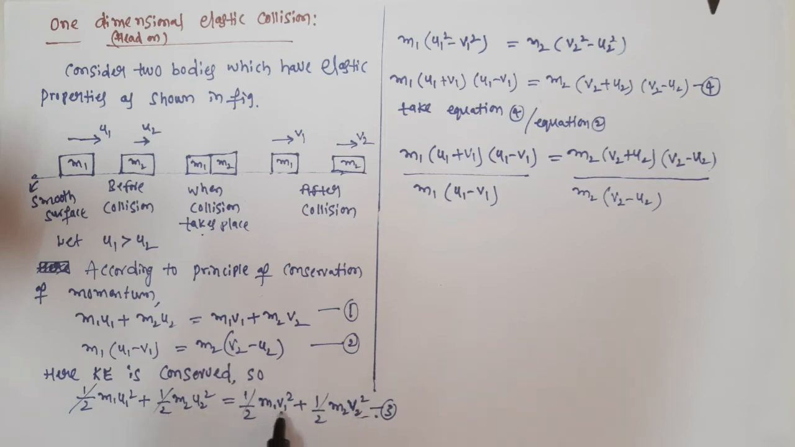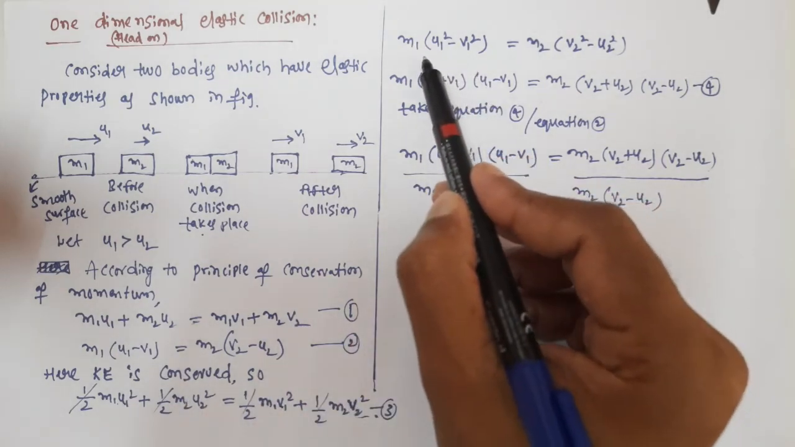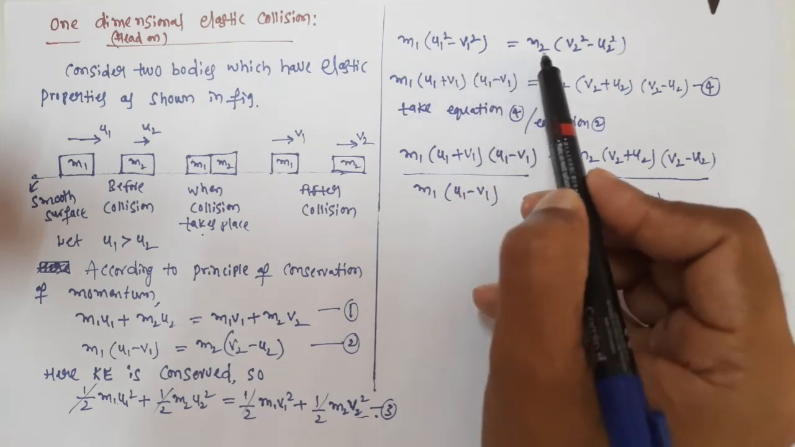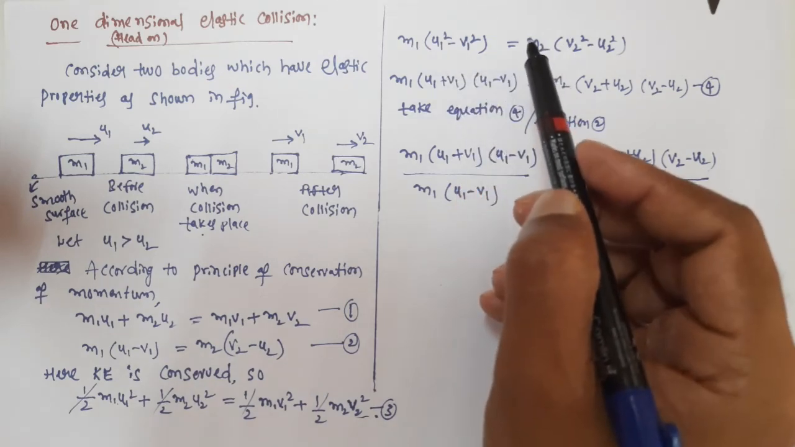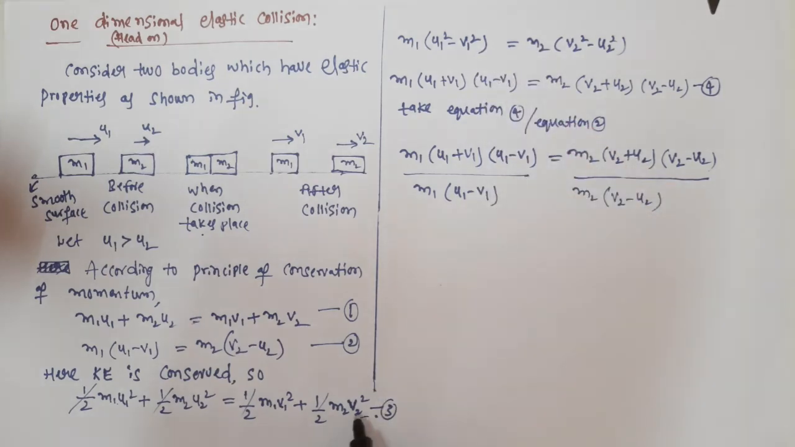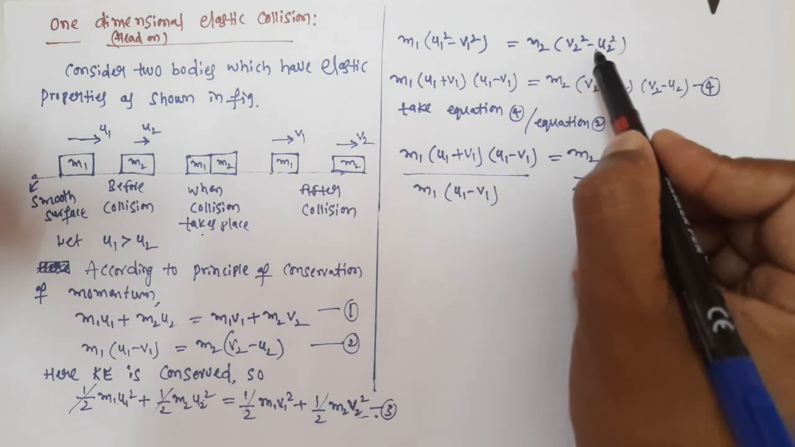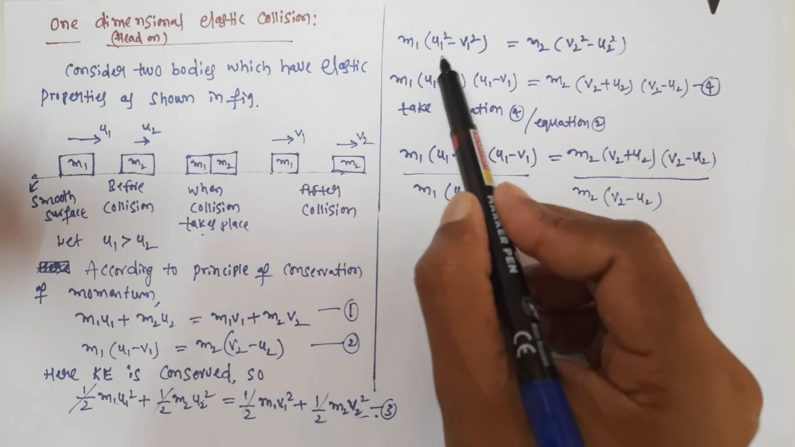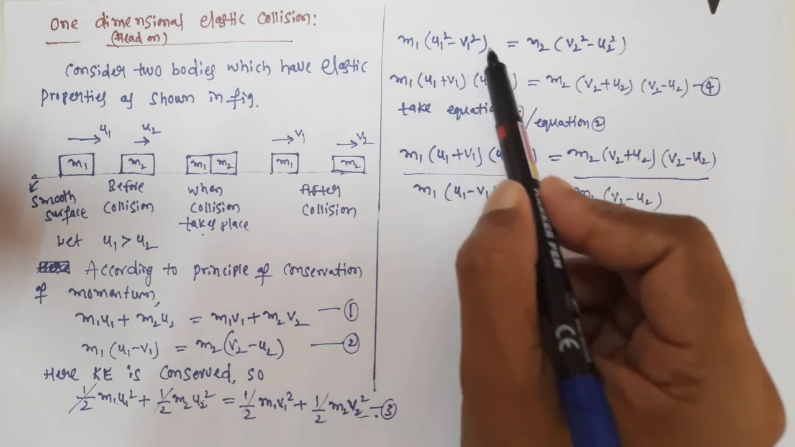Now bring the v1 square term this side and bring the u2 square term this side. Take m1 common: u1 square is already there, and if you bring v1 square this side it becomes minus, so m1 into (u1 square minus v1 square). On the other side, taking m2 common, v2 square is already there and u2 square becomes minus, so (v2 square minus u2 square). Now it looks like a square minus b square. We know a square minus b square equals (a plus b) into (a minus b). That's what we write in the next step.